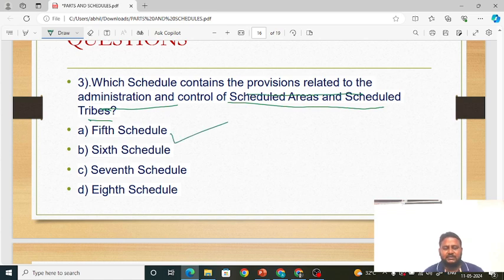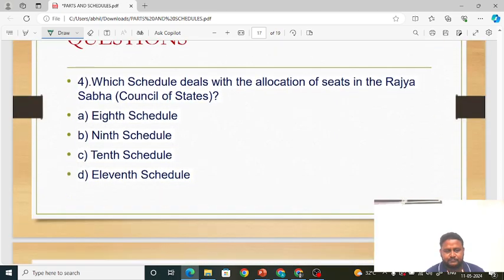6th schedule is other tribal areas. 7th schedule is federal list. 8th schedule is official languages. That is the previous question which we dealt with. Okay friends. So when it comes to 5th schedule, it is talking about scheduled areas and scheduled tribes. Okay friends. Coming to next question.